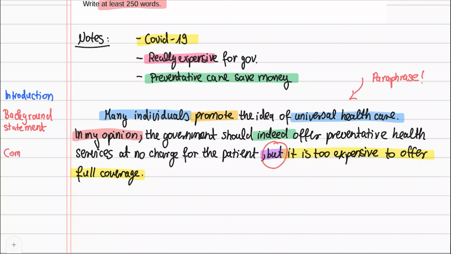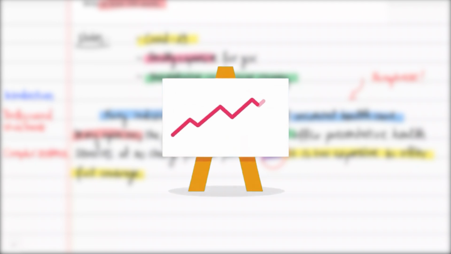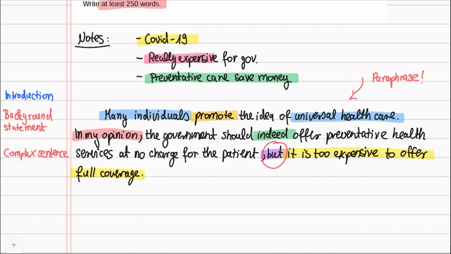If you use complex sentences, you show the examiner that your English is advanced, and this will make your band score go up. That's enough for the introduction. Let's begin the first body paragraph by indenting. Proper paragraph structure is essential, so don't forget details like this on the IELTS.